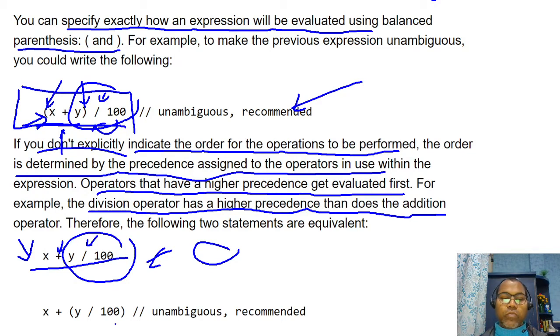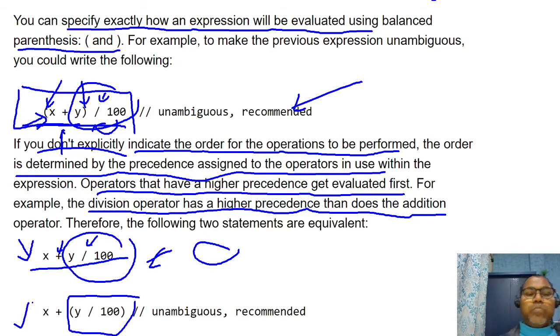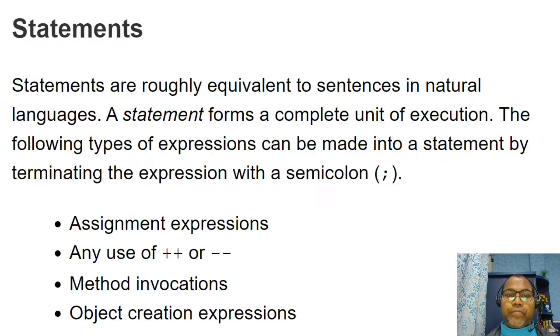If the developer wants to first divide by this and then multiply by this, you have to clearly specify which expression you want to evaluate first. If you do not specify anything, by default your compiler follows the operator precedence order. The highest precedence operator is evaluated first, then the lower. So this is the theory about the expression.